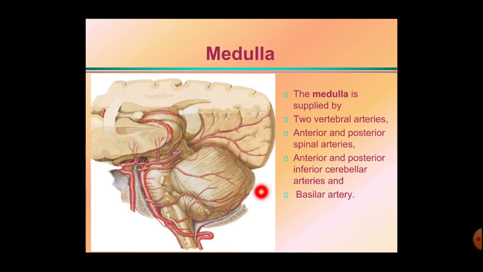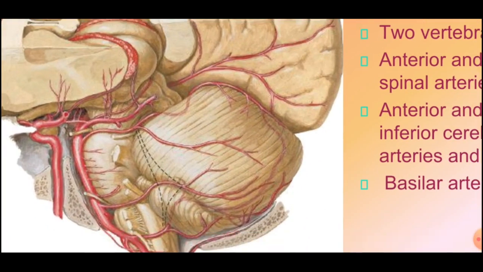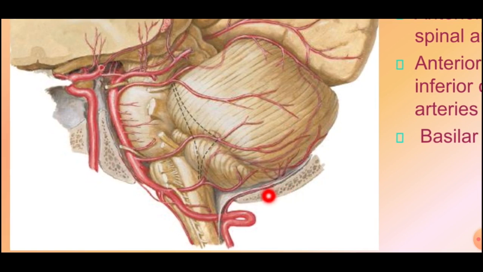Then there is the medulla oblongata. Here this is the medulla oblongata. It is supplied by the 2 vertebral arteries, the anterior and posterior spinal arteries, the anterior and posterior inferior cerebellar arteries, and the basilar artery. Here these are the vertebral arteries, the anterior and posterior spinal arteries. This is the anterior inferior cerebellar artery and this one is the posterior inferior cerebellar artery. So all these branches are supplying the medulla oblongata.